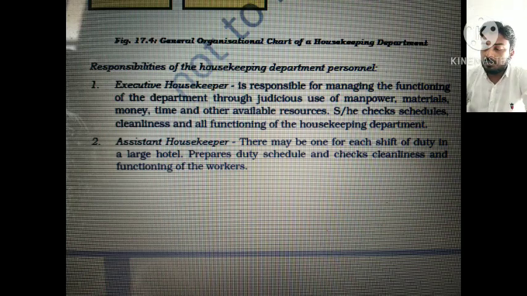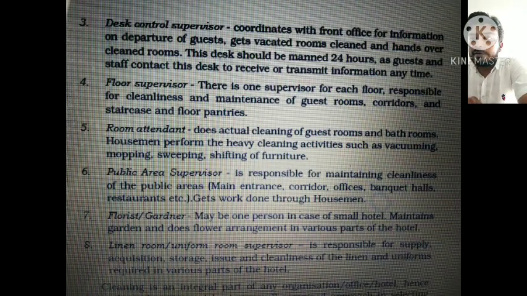Now let's come to the third one, the desk control supervisor. He or she coordinates with the front office for information on departure of guests, gets vacated rooms cleaned and hands over the clean rooms. This desk should be manned 24 hours, as guests and staff contact this desk to receive or transmit information anytime. So desk control means the control desk or the control department. The coordination with the front office is the main part of this desk control supervisor.